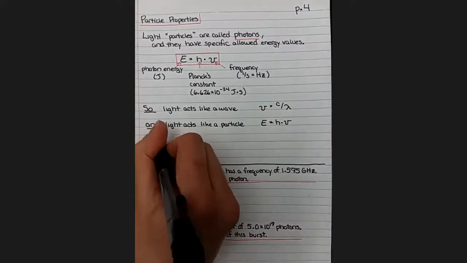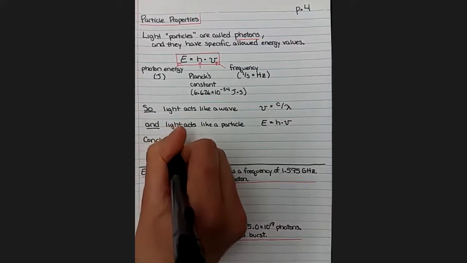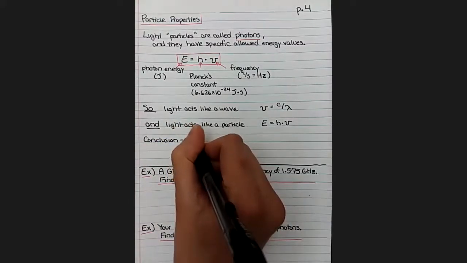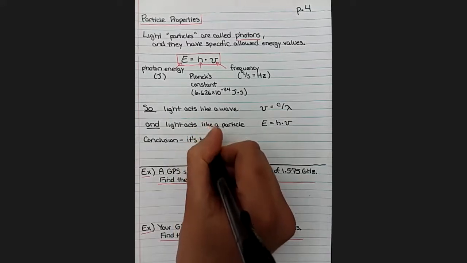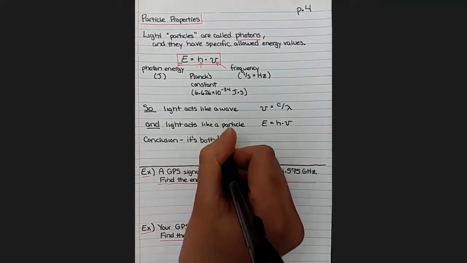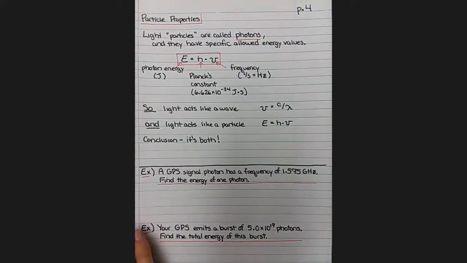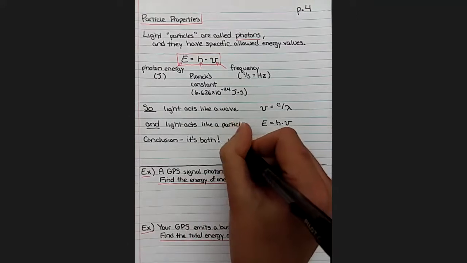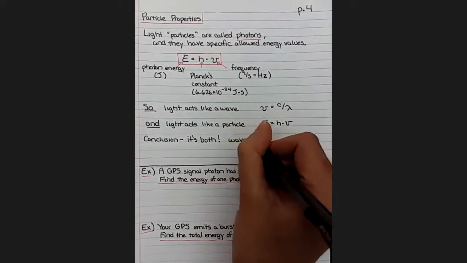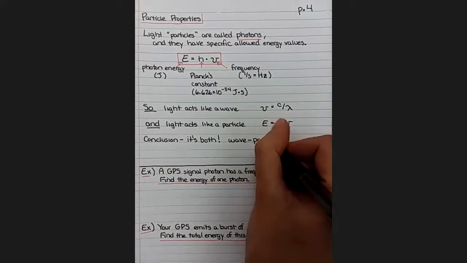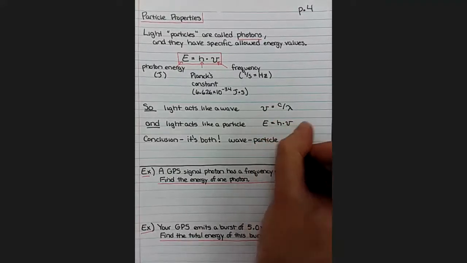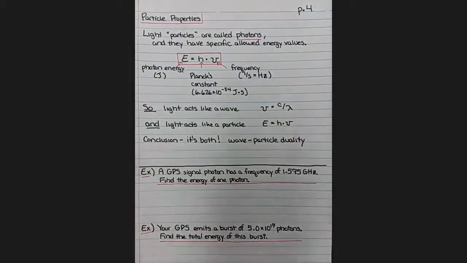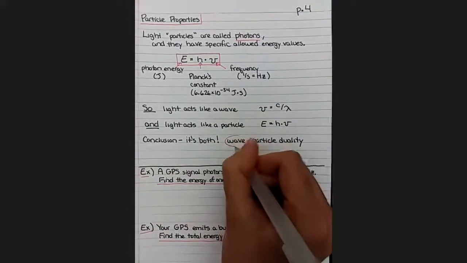So which is it? Is light a wave, or is it a particle? The short answer is it's both. Physics had to be rewritten and redesigned to incorporate the fact that light was both a wave and a particle. And the revolution was called wave-particle duality. Understanding wave-particle duality has permitted much of our current technology to exist.